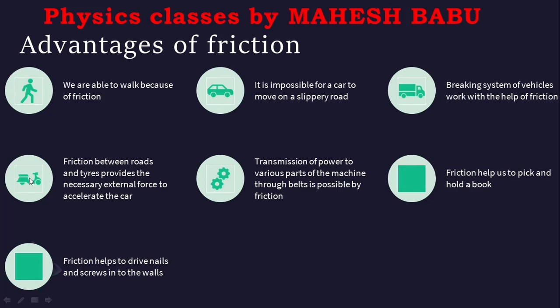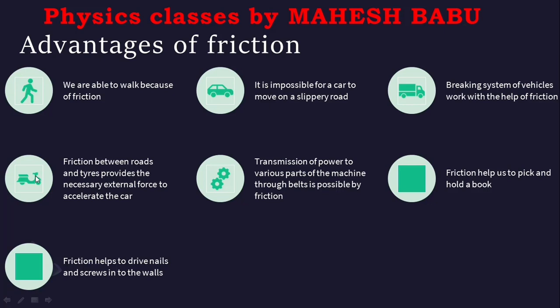Next, friction between roads and tires provides the necessary external force to accelerate the car. Already we discussed, when the wheel is moving forward, it pushes the road back.